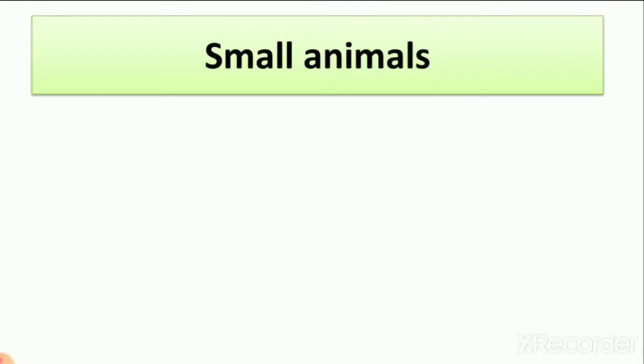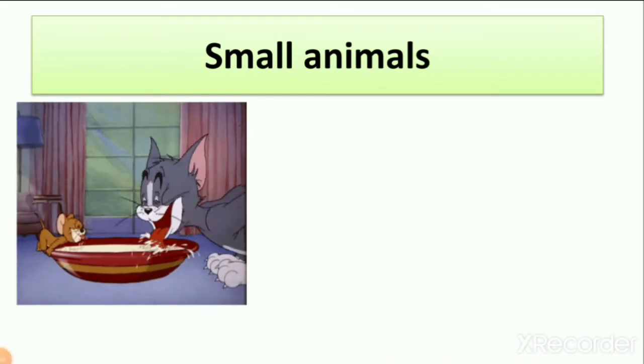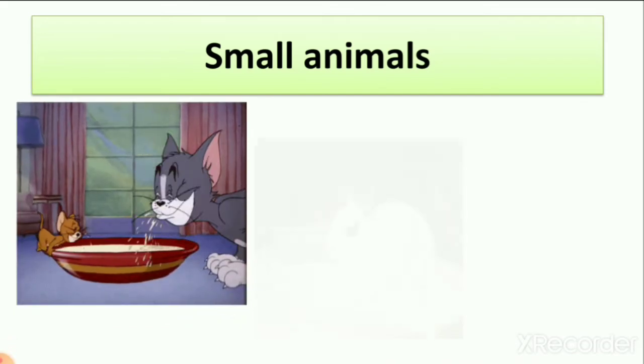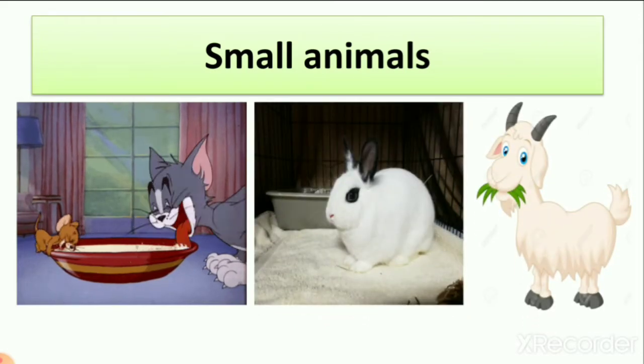Then we learned about small animals that live on land like mouse and cat and rabbit and goat and so many other animals like sheep. So these all are small animals.